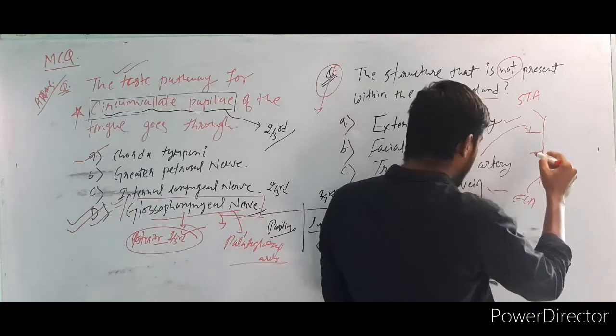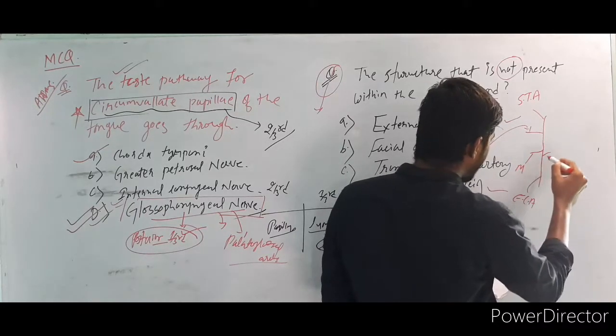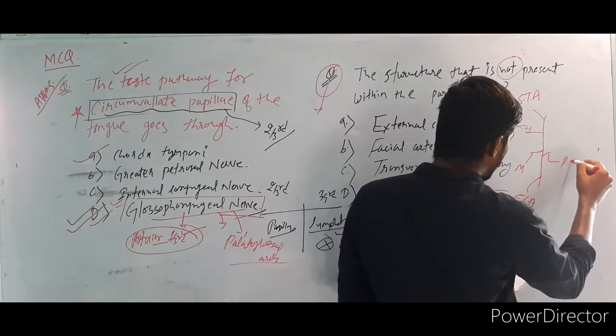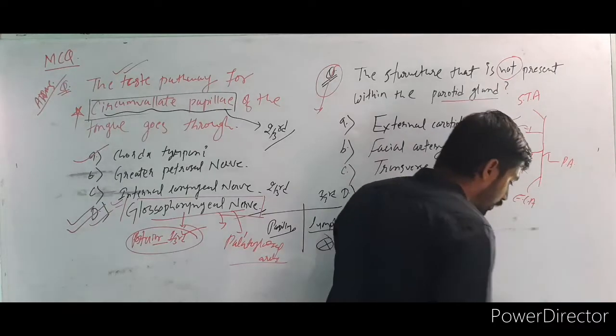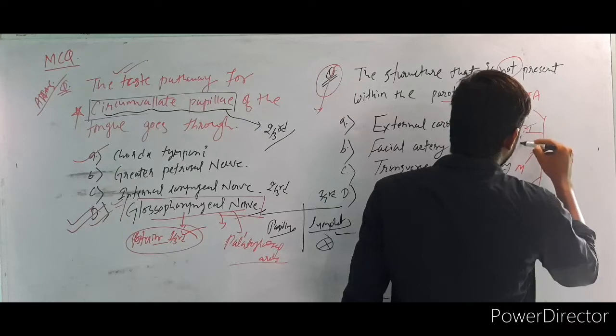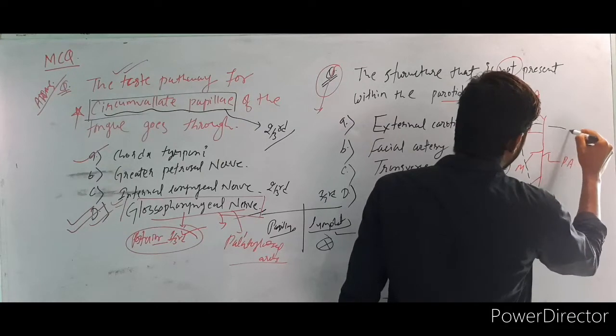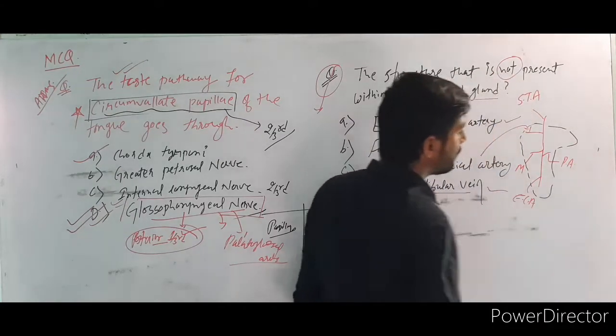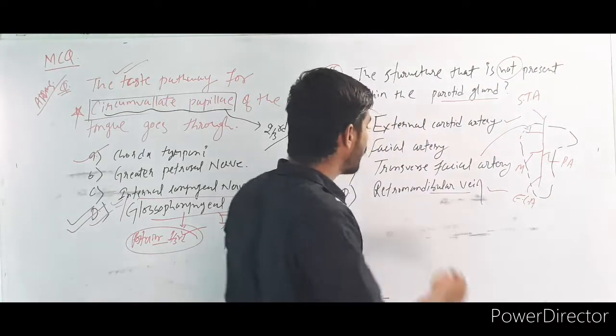And this is the maxillary artery, and this is the posterior auricular artery. Am I right? The facial nerve runs somewhat like this, through the parotid gland. Right, so the retromandibular vein is there.